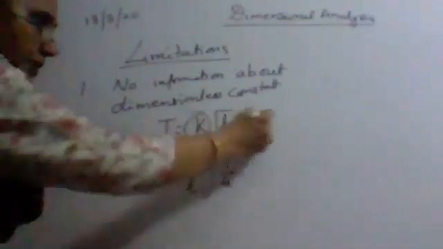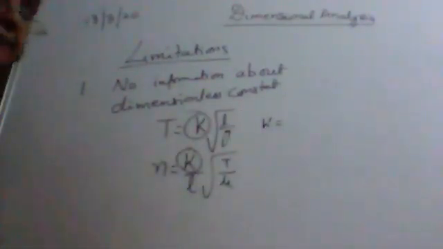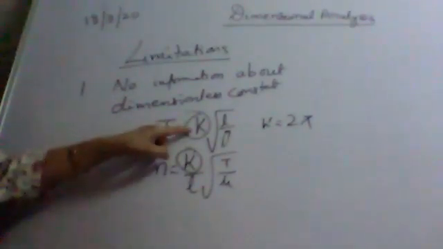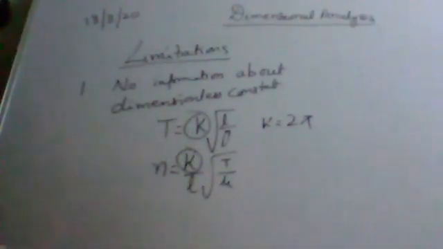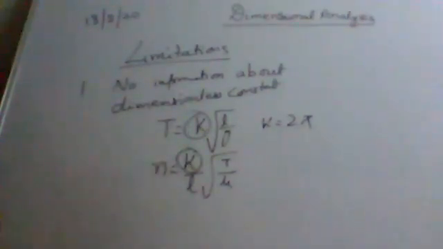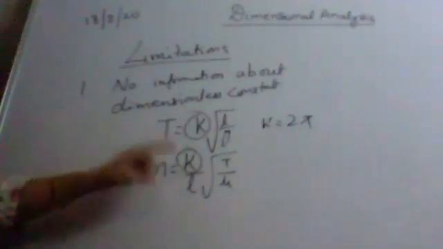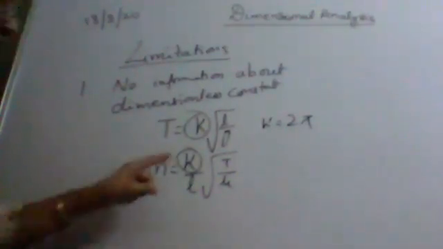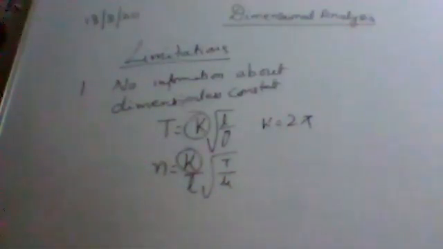In the case of the time period, k is equal to 2 pi. So it's not giving the information that k is equal to 2 pi. How is k determined? k is determined experimentally. But by dimensional analysis, whenever we derive the formula, we put it as k. It is giving no information about this dimensionless constant while deriving the formula. So the first limitation is it gives no information about the dimensionless constant while deriving the formula.